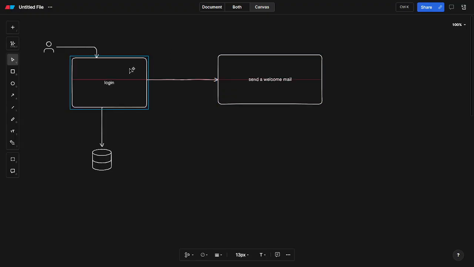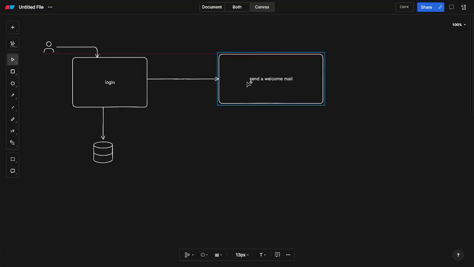The main thing is that we need to store the login credentials, like the username and password, in the DB. So if the send welcome mail operation fails, and the user data is not stored in the database, this is not a standard approach in system design.